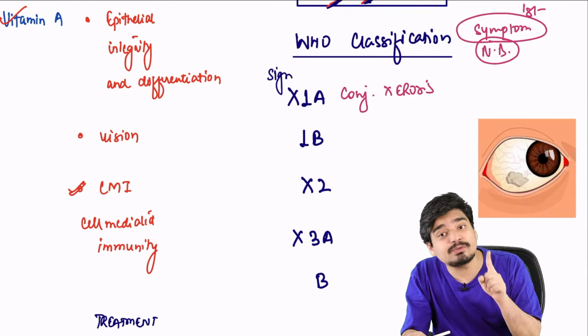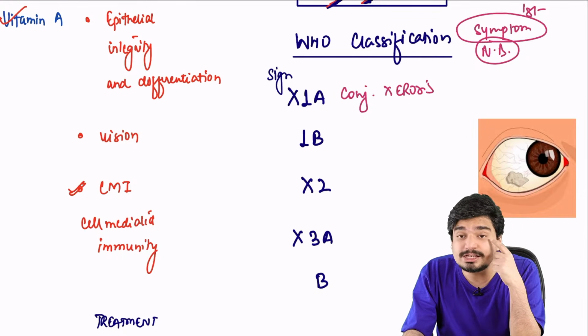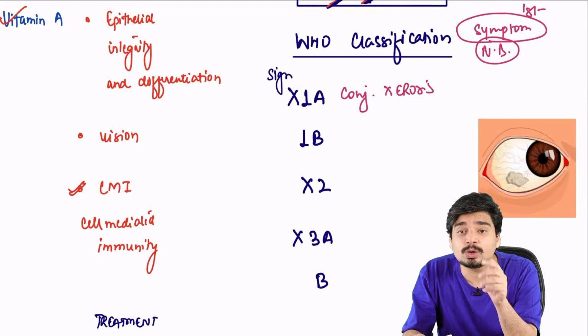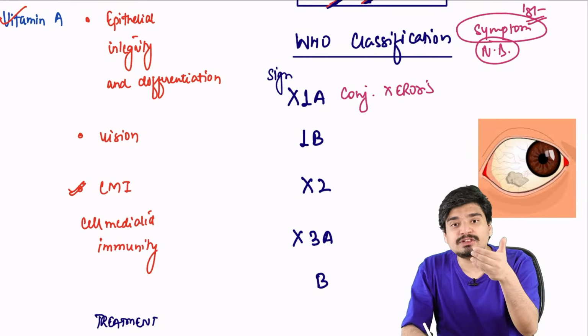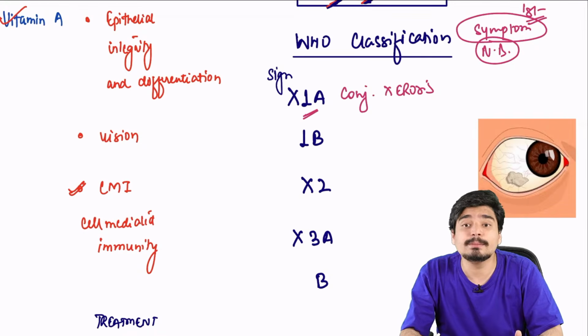What is the first sign of vitamin A deficiency as far as the eyes are concerned? A sign is what the doctor sees. So the first thing you will see is dry eyes, drying of the conjunctiva. It is conjunctival xerosis. What will the patient tell you first? What is the first symptom? It is night blindness.